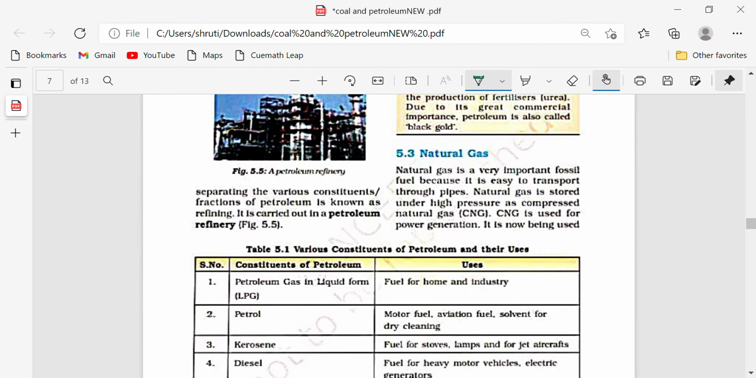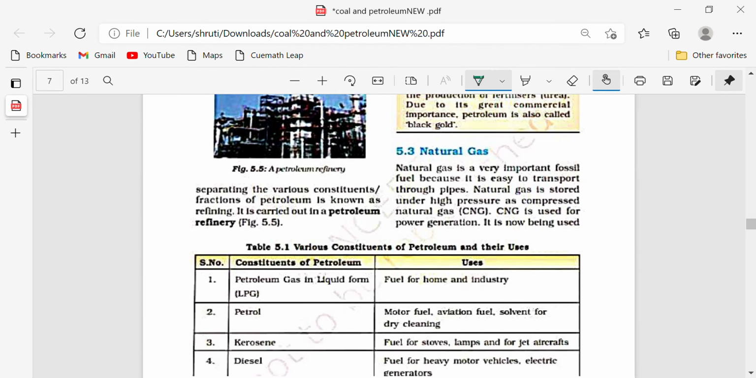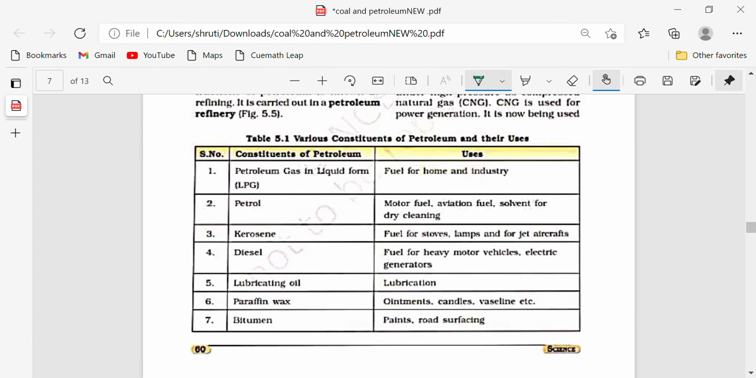Now we can see various constituents of petroleum and their uses. The different constituents of petroleum are, first, petroleum gas. This is in liquid form. This is LPG. You should remember the full form of LPG: liquefied petroleum gas. It is very important because it can be asked in your exams. It is used as fuel for home and industry. As you see the cylinders at your home, the gas in the cylinders is LPG.